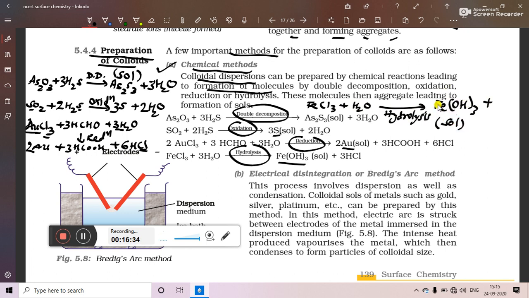So we will get ferric hydroxide sol plus HCl. We are having 3 times chlorine in FeCl3, so we will write 3 HCl over here. Then we are having 3 and 3, 6 hydrogen and 3 oxygen, so here we have to write down 3 H2O. So these are the 4 chemical methods: double decomposition, oxidation, reduction and hydrolysis for the preparation of various sols.